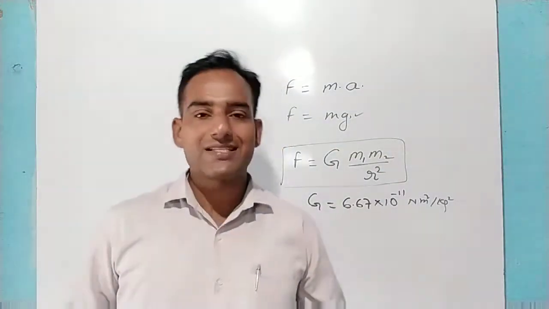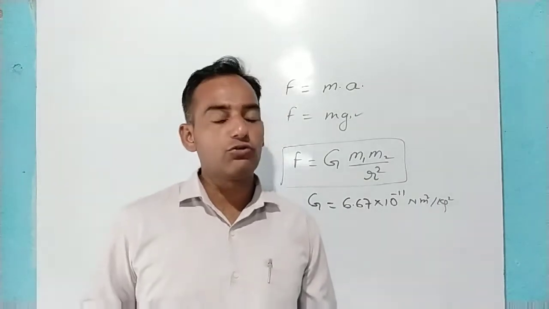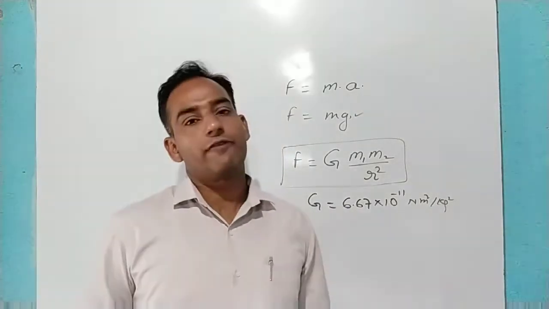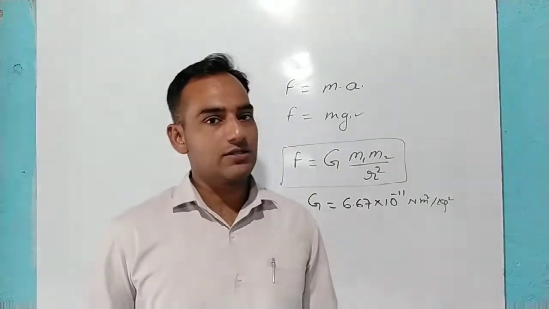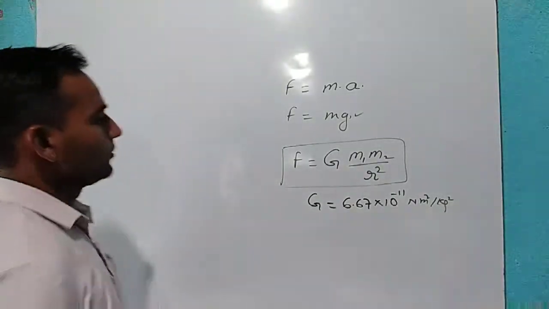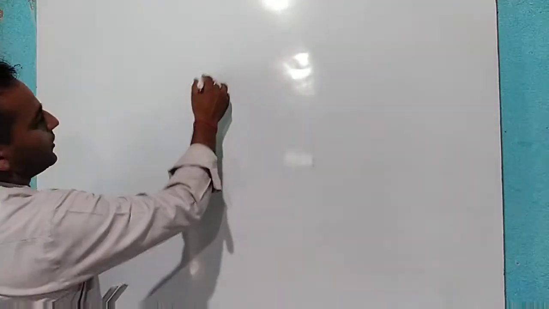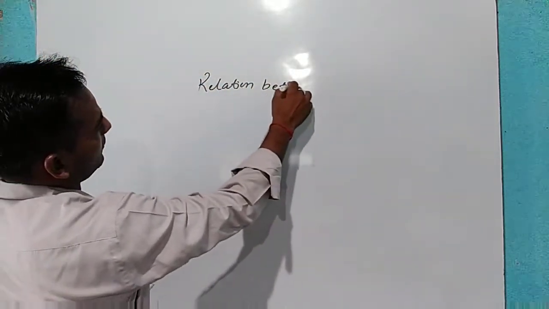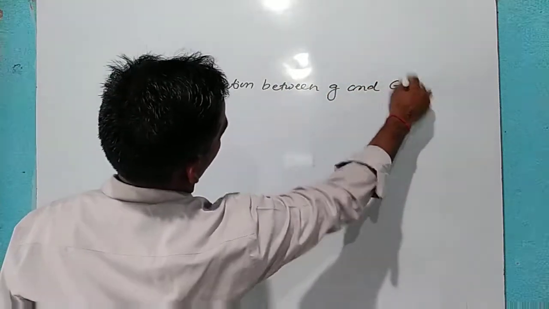So with the help of this second equation of motion, second law of Newton or second law of motion, and with the help of universal law of gravitation, we have a relation between small g and capital G. Let us see what it is. So relation between small g and capital G we have to study. Relation between small g and capital G.